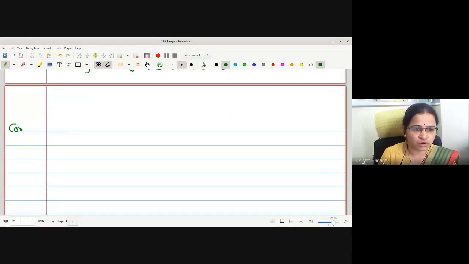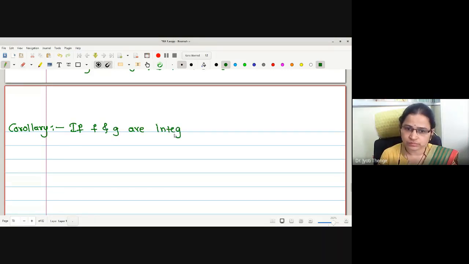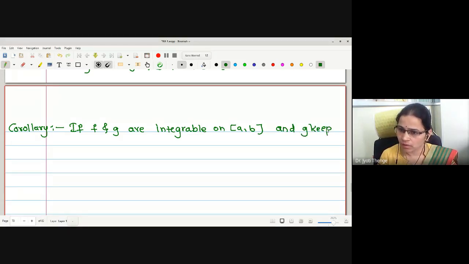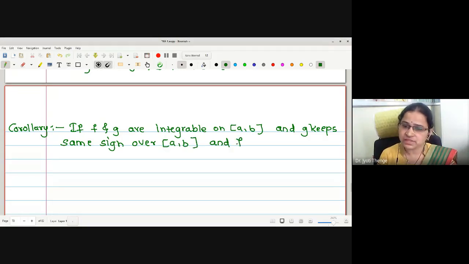Therefore, let me write a corollary of the statement. Corollary says that if f and g are integrable on closed interval AB and g keeps the same sign over closed interval AB and f is continuous.